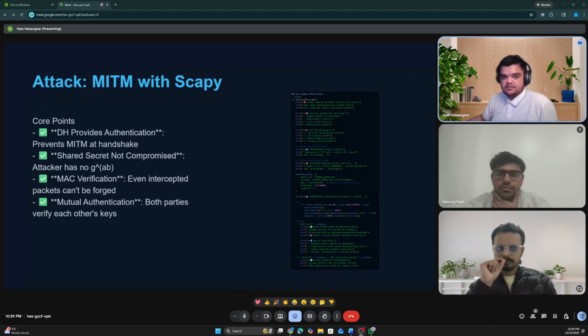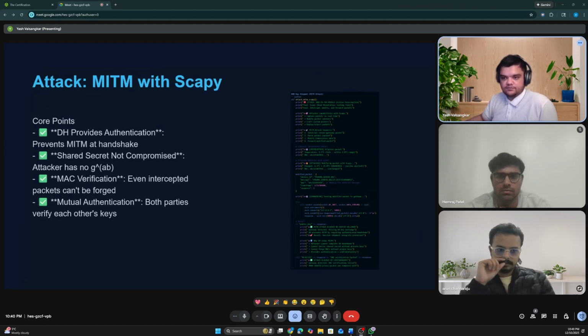Why this fails: DH provides authentication. The handshake is mutual, and you can't complete it without being one of the legitimate parties. The shared secret is not compromised. The attacker sees the public values but cannot compute G to the power of a times b. Why it also fails is MAC verification. The MAC protects against modification. If the packet is changed, the MAC no longer matches, which stops any integrity attacks. This is the strongest attack in the demo we have.